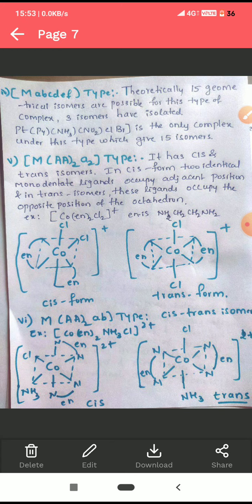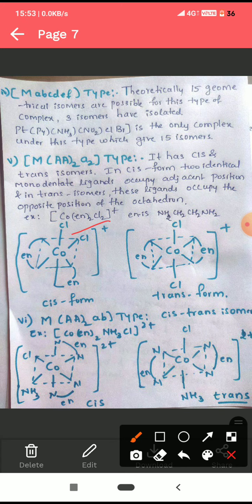Cobalt, en means ethylene diamine. It is a bidentate ligand. Structure is NH2CH2CH2NH2. It has two donor atoms, two nitrogen atoms, and the monodentate ligand is chloride. Okay, here we can see the chloride monodentate ligands, two chloride ions are adjacent to each other. Therefore, it is cis form. Here they are opposite to each other. Therefore, it is trans form.